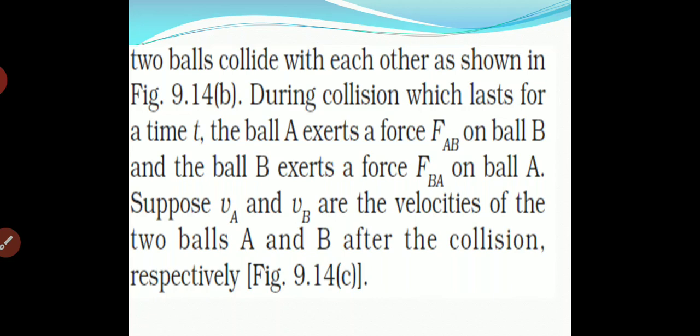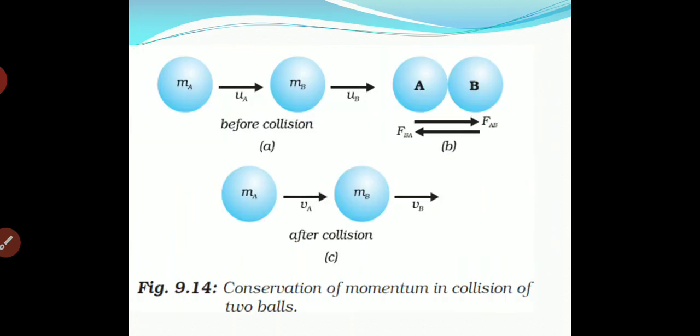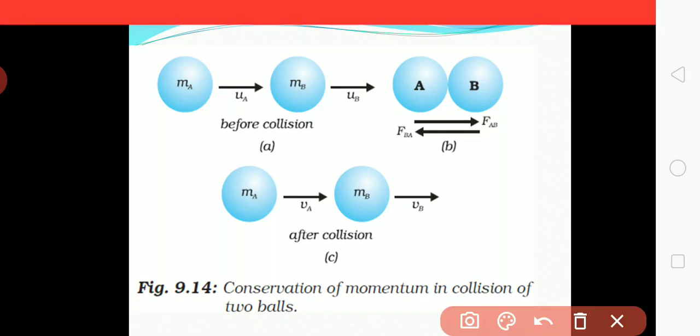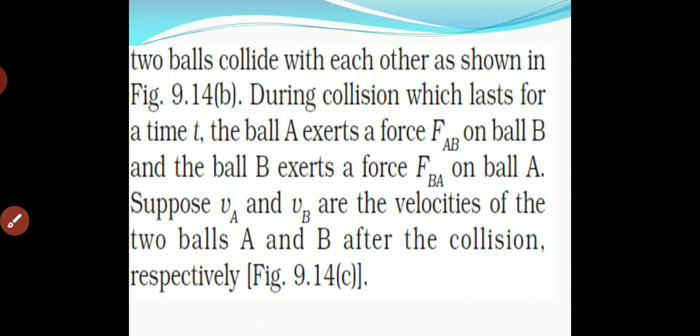The ball A exerts a force FAB on ball B. Here you can see that A will exert a force FAB, and in the same way B will exert a force FBA on ball A, with the direction of the force as shown.